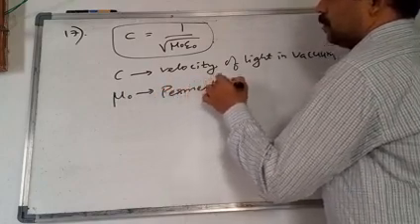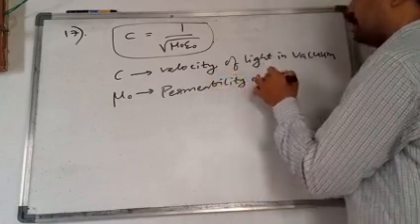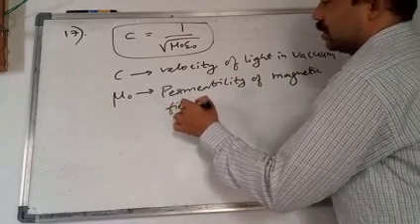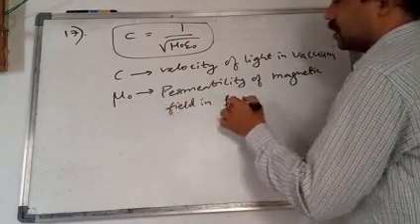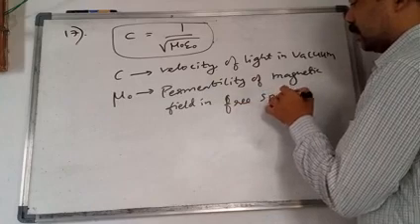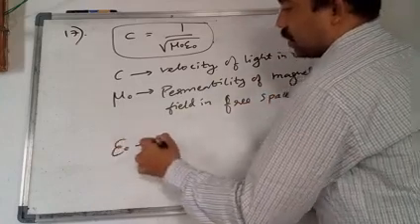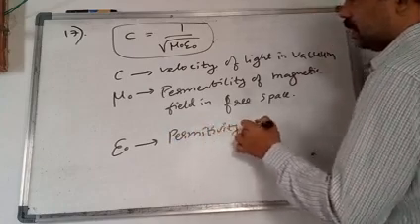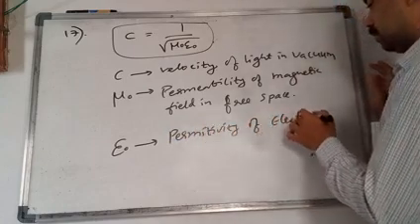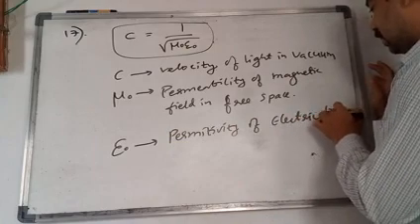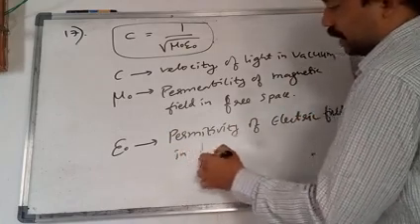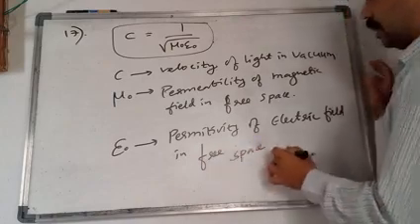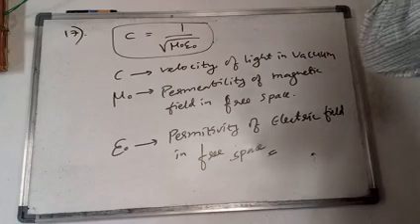Permeability of magnetic field in free space. Okay. Similarly, epsilon naught means what we can write? Permittivity of electric field in free space. So like this we can calculate. Okay. So this is about 17th question.